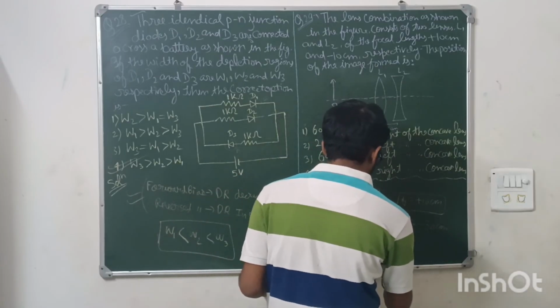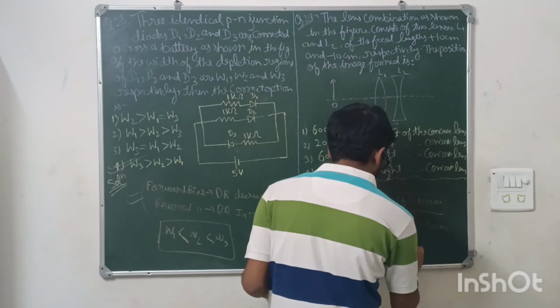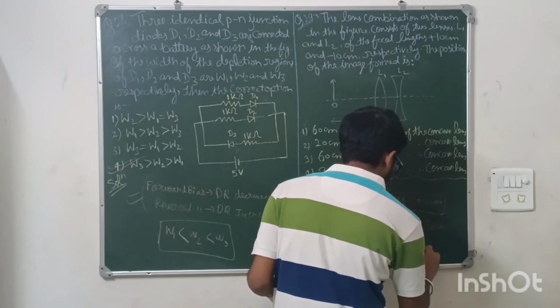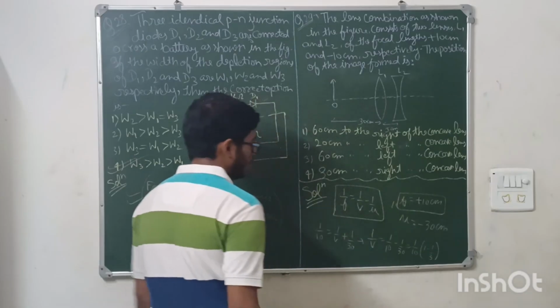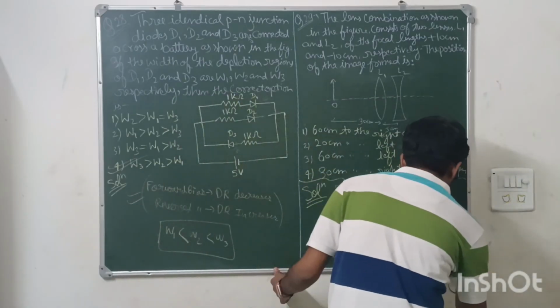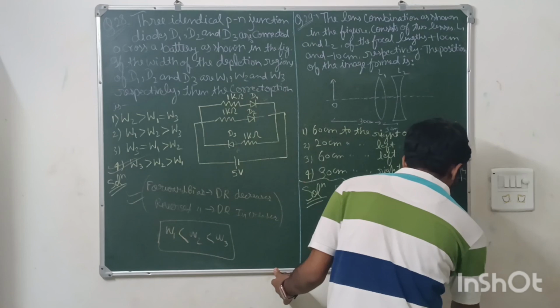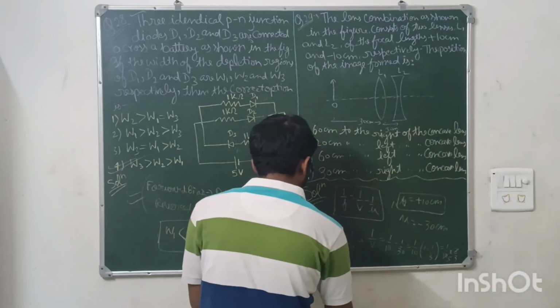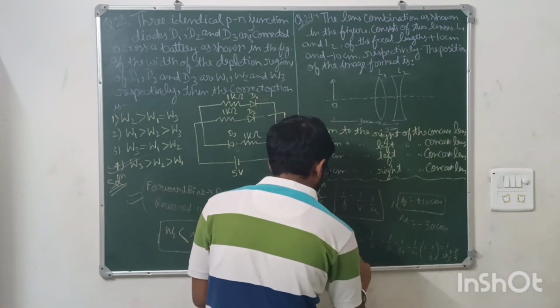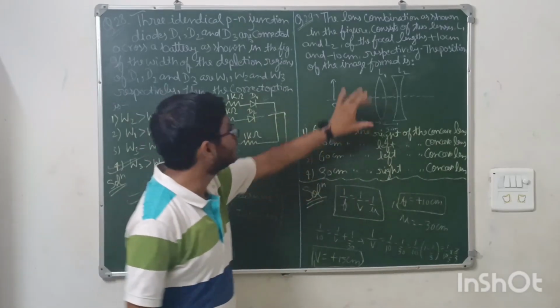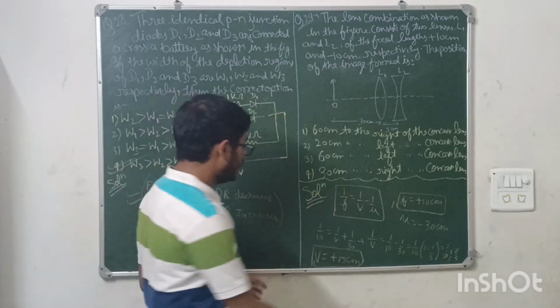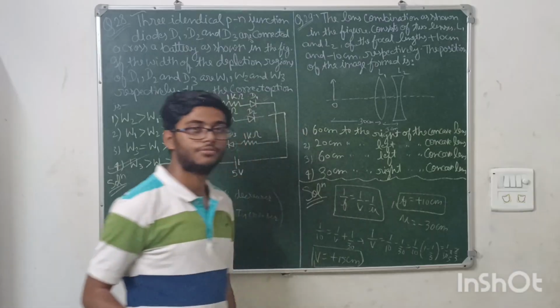So 1 by v is equal to 1 by 10 minus 1 by 30. It will be what? 1 by 10 you can take common, 1 minus 1 by 3. It will be what? 2 by 3. 1 by 10 into 2 by 3, which is 2 by 30, or 1 by 15, means the v is coming out to be plus 15 centimeters. Means the image with respect to the convex lens is 15 centimeters from the lens.